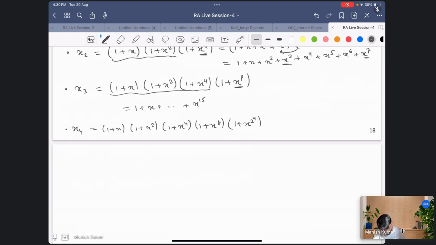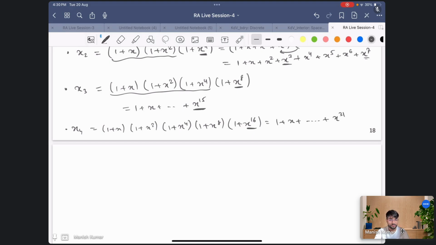So here you will get x raised to power 16, right? So here where it ends, the next power is this one. So when you do here, you will get 1 plus x dot dot dot, here x^15 and here x^16, so you'll get x^31, right?